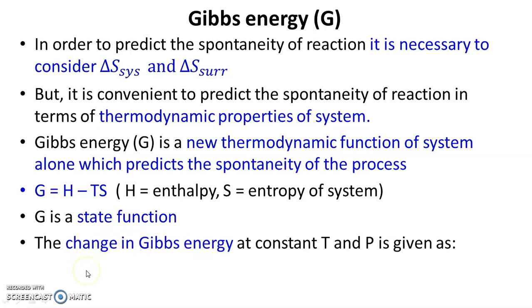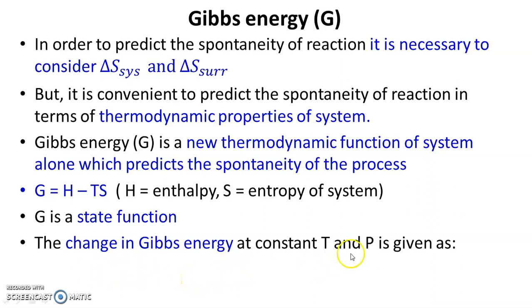Now the change in Gibbs energy at a constant temperature and pressure is first of all obtained from the Gibbs energy of the initial state and final state. If the Gibbs energy of the initial state is G1 and that of the final state is G2, then G2 - G1 is the change in Gibbs energy.